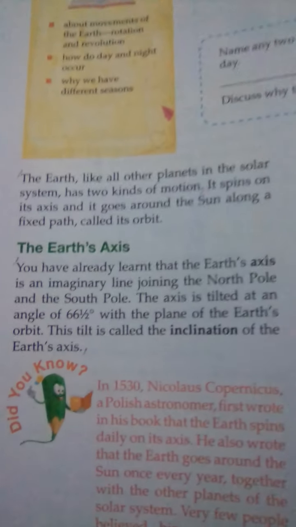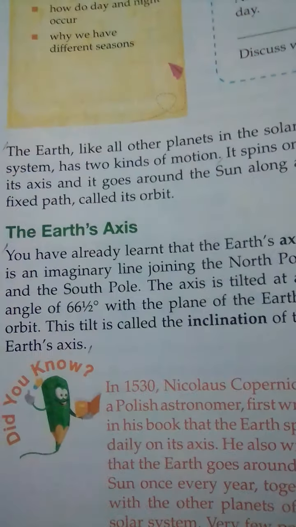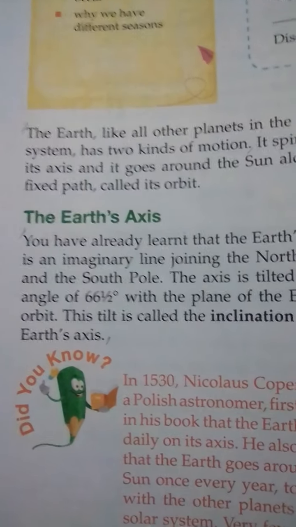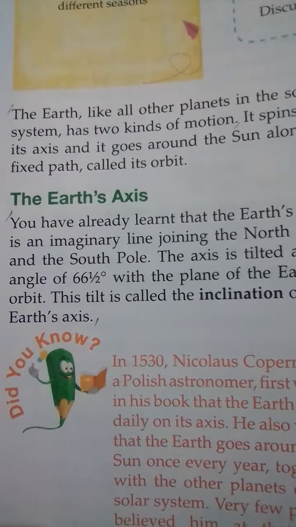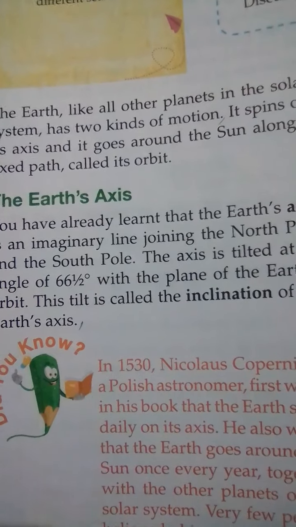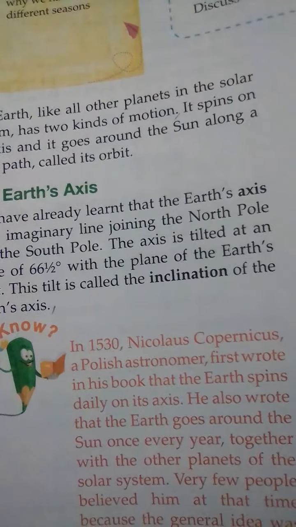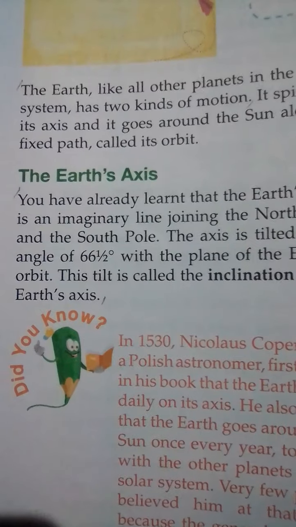Lesson number 3. Now the earth, like all other planets in the solar system, has two kinds of motion that we all know, that is called rotation and revolution. This we will see in this chapter.